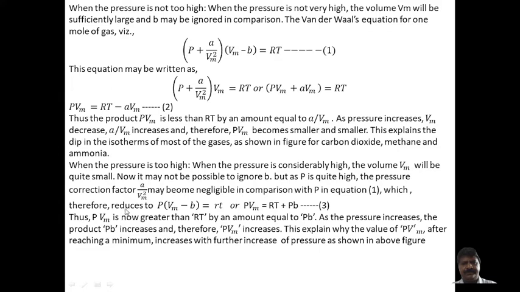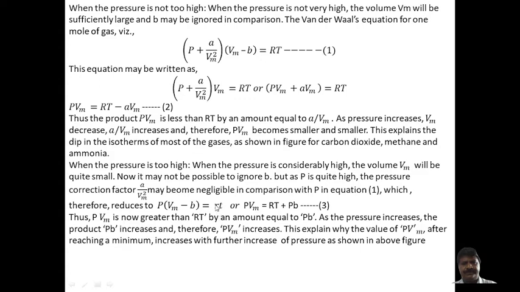The equation therefore reduces to P(Vm − B) = RT.